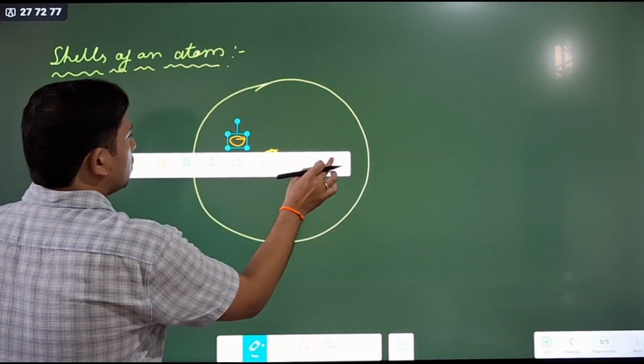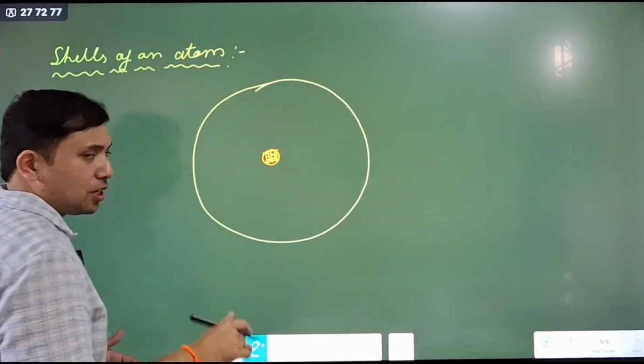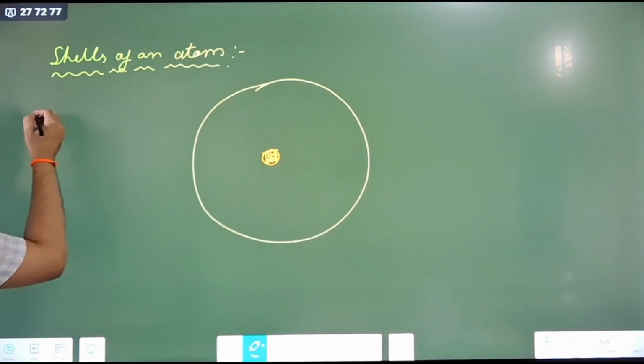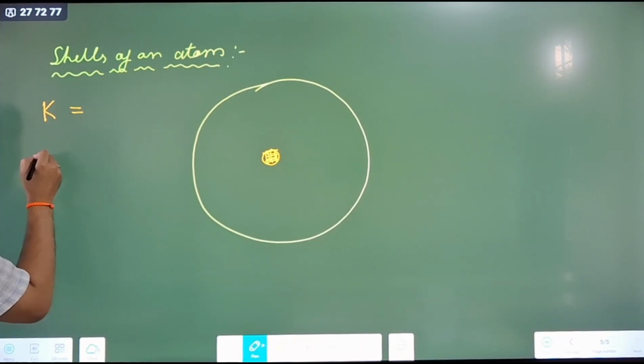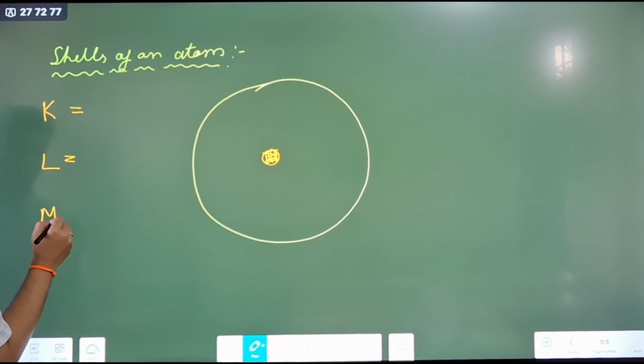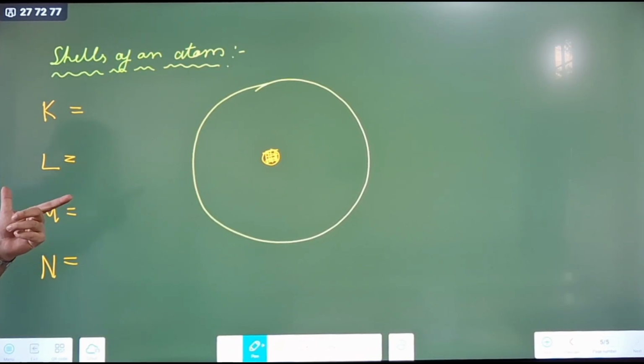Now shells are divided into 4. In class 10 we learn about the K, L, M, N shells. We also learn the maximum capacities of each shell.